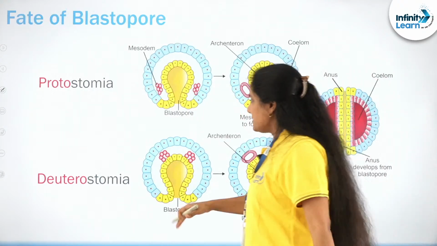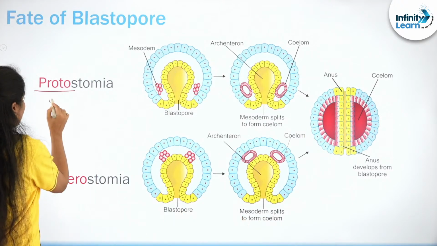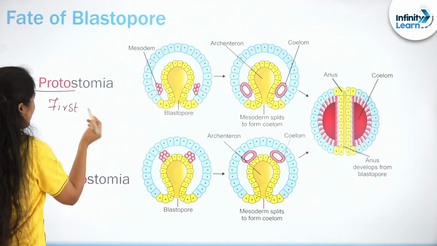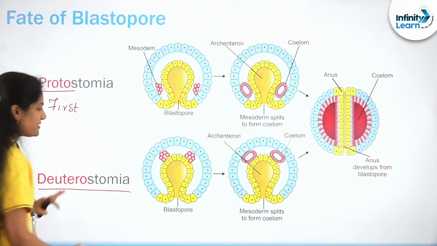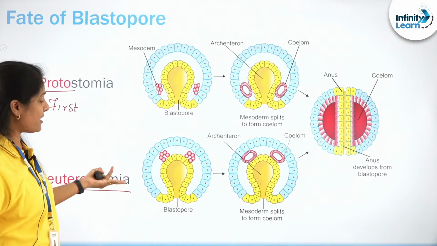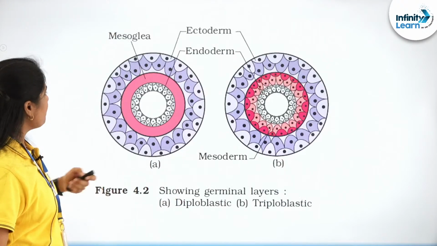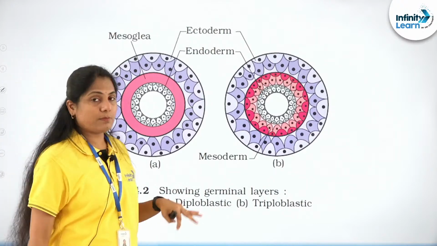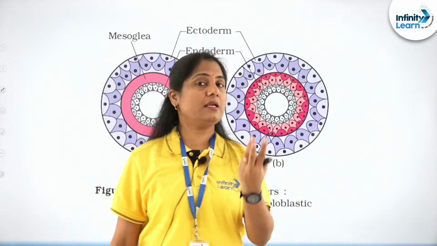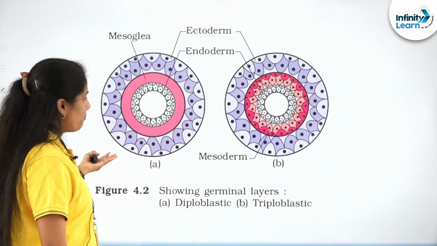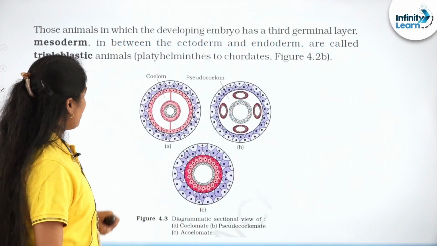And then this is the fate of blastopore that I just discussed. Proto is the first, right? Stoma meaning the mouth. Mouth forms first in protostomes. Deutero, it's the one that's secondarily formed because blastopore is something that is developing into the anus first, right? So here's your NCERT diagram that's clearly showing how there are two primary germ layers, diploblastic organisms, and three primary germ layers, they are the triploblastic organisms, right? So we already discussed that.